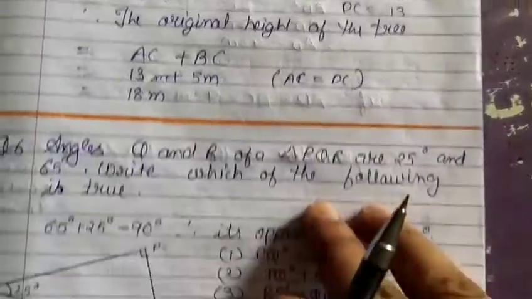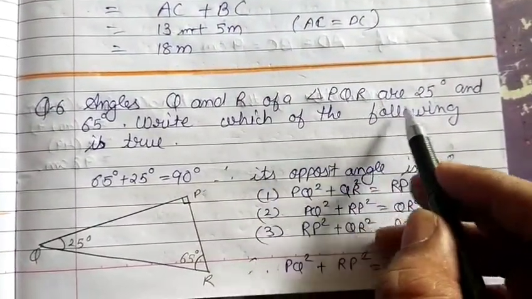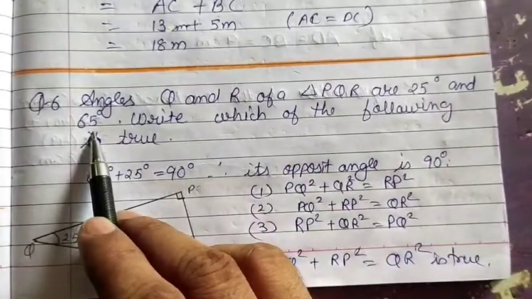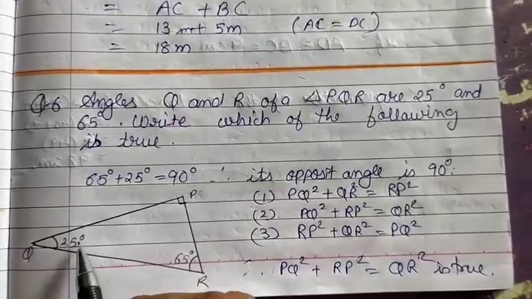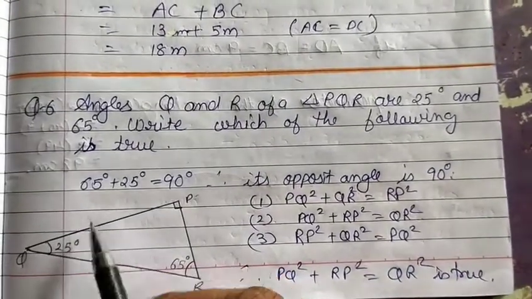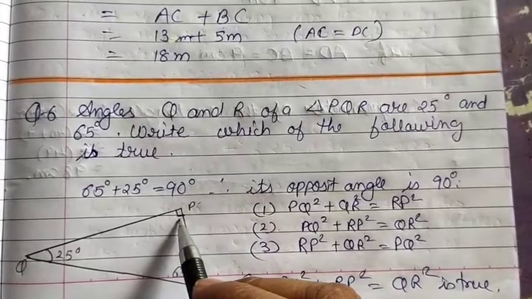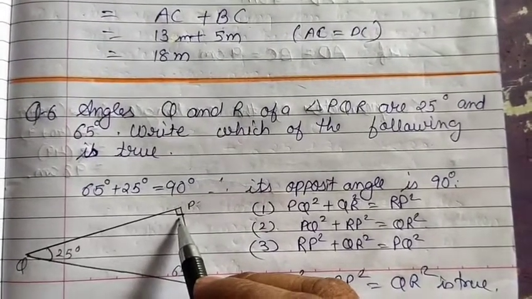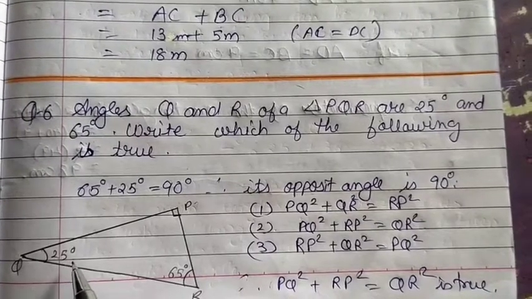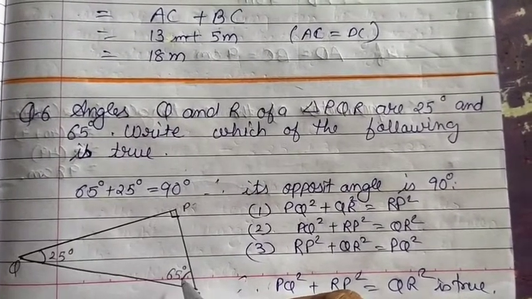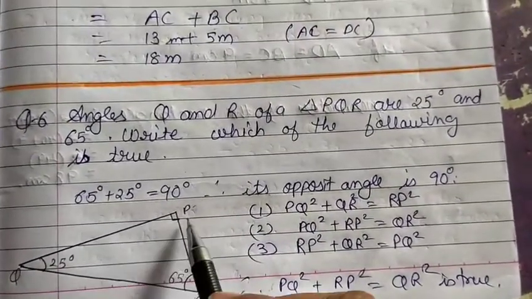Now let us see the next question. Two angles of a triangle PQR are 25 degrees and 65 degrees. Write which of the following are true. Now the sum of these two angles gives 90 degrees. So obviously the third angle should also be 90 degrees, because the sum of the measures of the angles of a triangle is always equal to 180 degrees. That is the angle sum property of a triangle. So it should be 90 degrees.